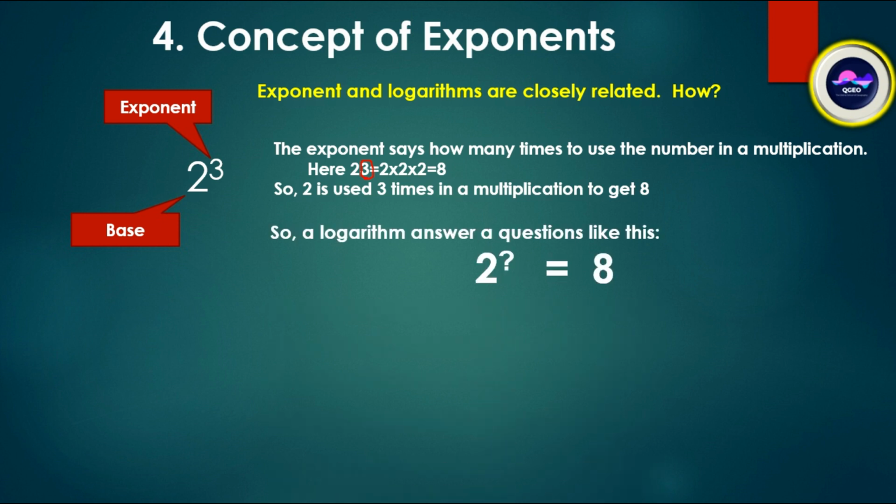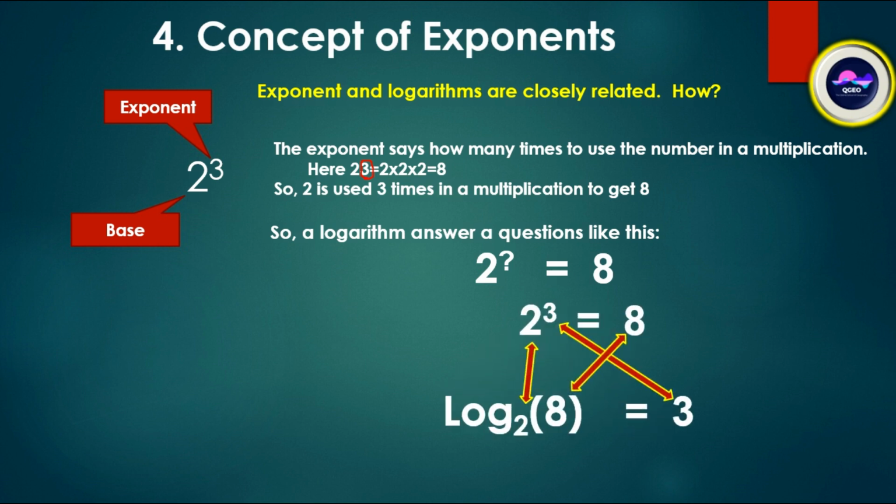So a logarithm answers a question like this: 2 to the power what is equal to 8? Here 2 to the power 3 is equal to 8.